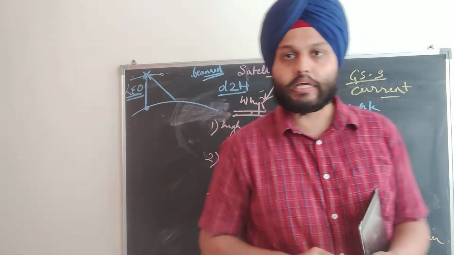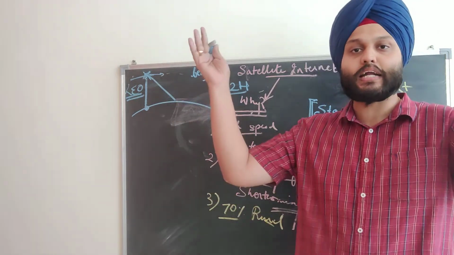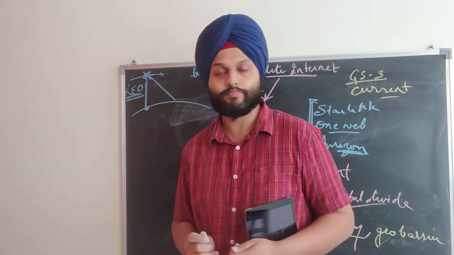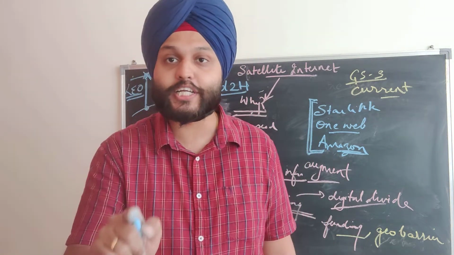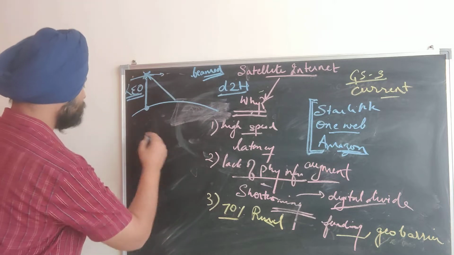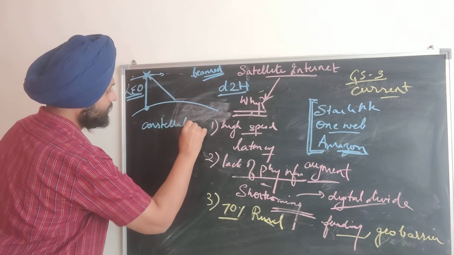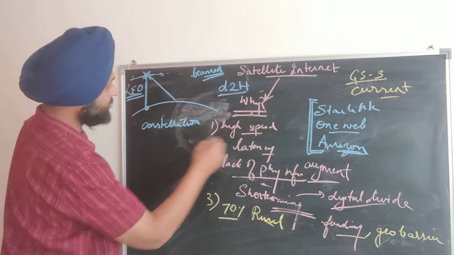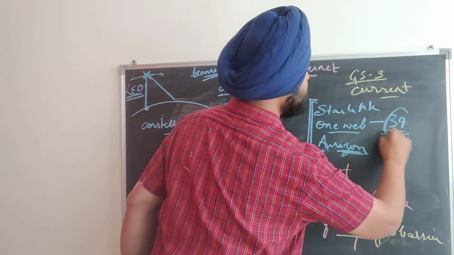So here what they are doing is, since this is a low cost affair, multiple satellites are being launched. And these are known as a constellation. So a constellation of satellites are being launched. Remember, I just said 34 OneWeb satellites were launched recently.